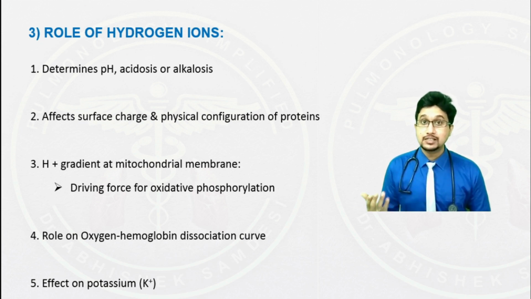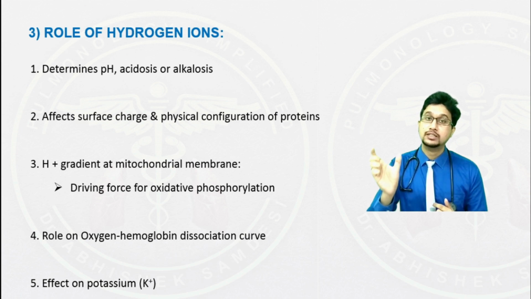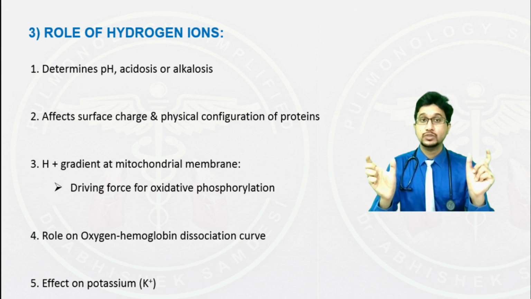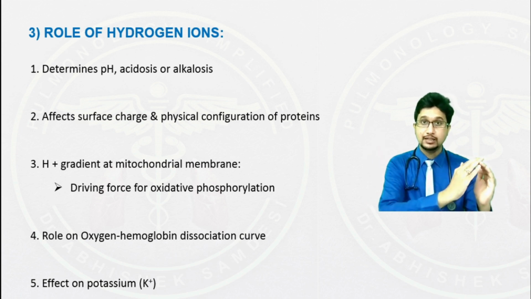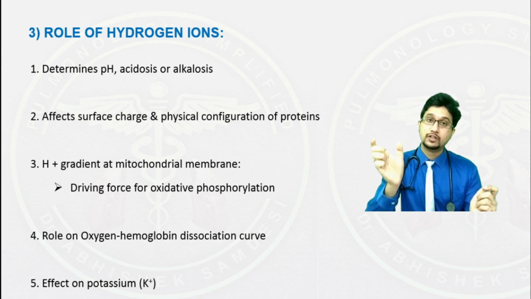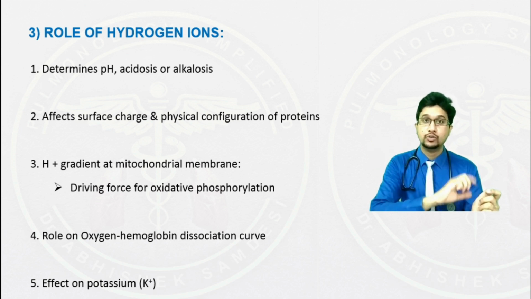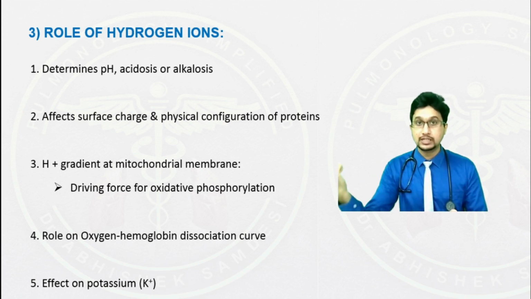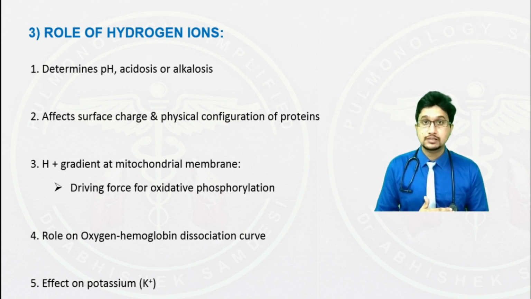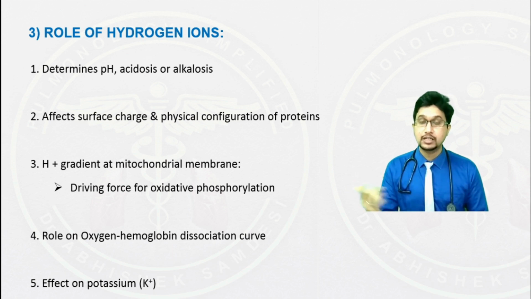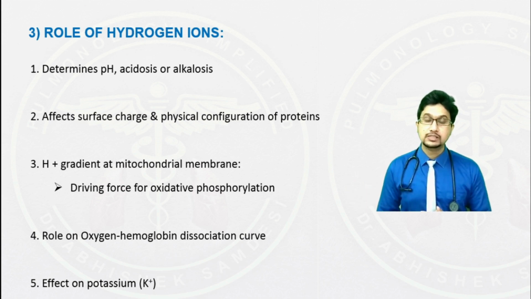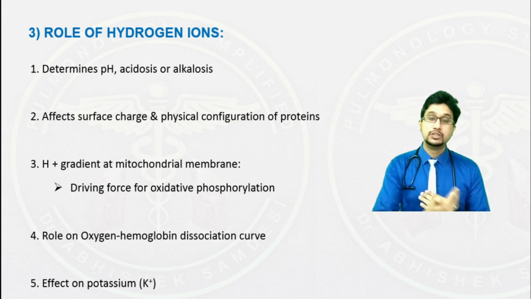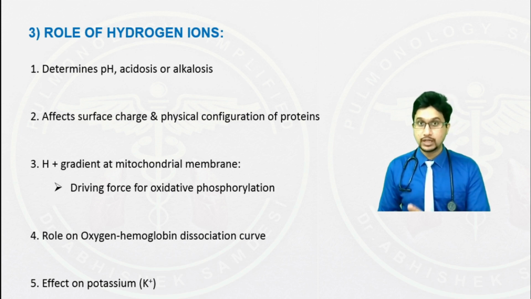When there is increased hydrogen ion levels in the blood, in case of acidosis, what happens is the hydrogen that is there inside the blood exchanges with the potassium that is there inside the cell. So there is exchange of hydrogen from extracellular to the intracellular fluid for potassium. So the potassium inside the cell moves out into the extracellular fluid. This results in a relative hyperkalemia in case of acidosis. In alkalosis, the potassium is driven into the cell, resulting in hypokalemia.